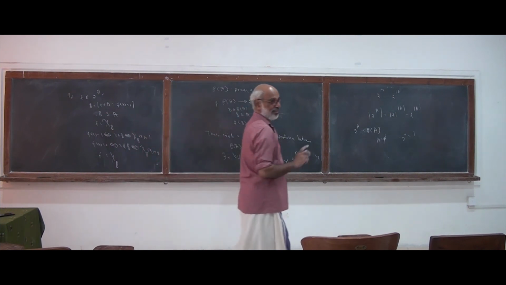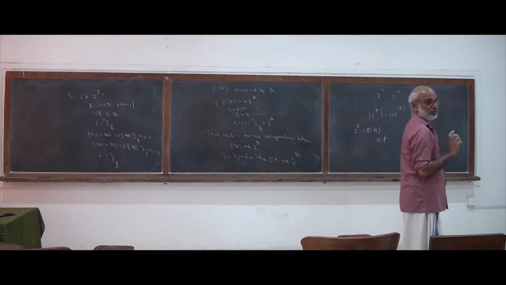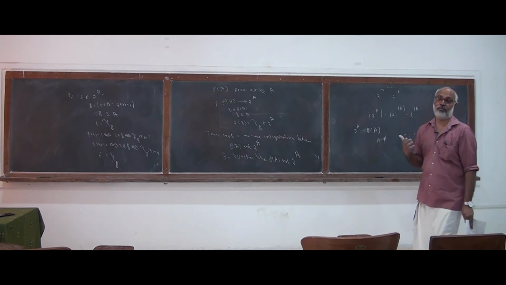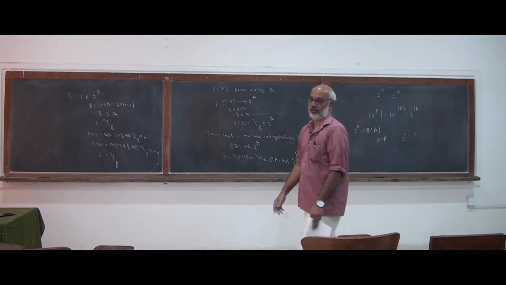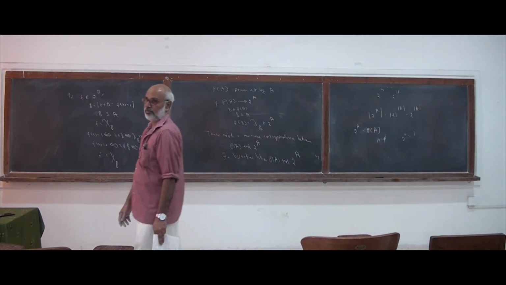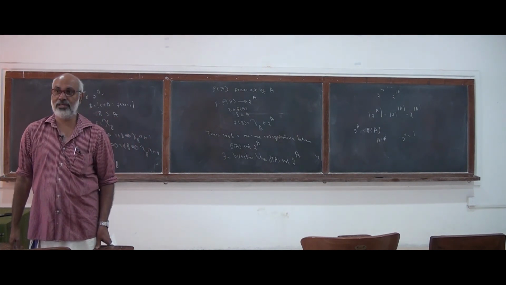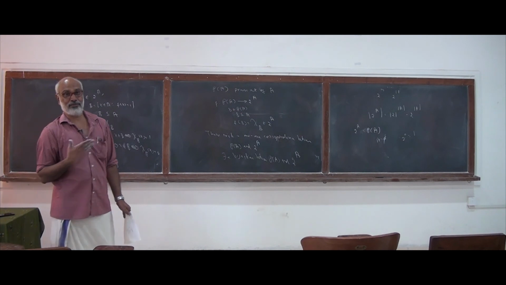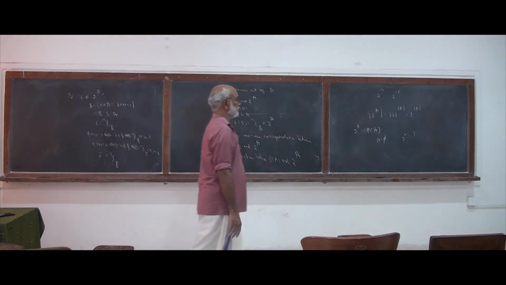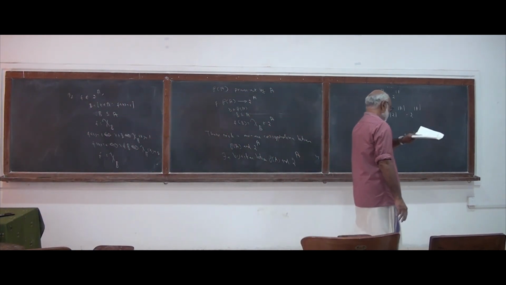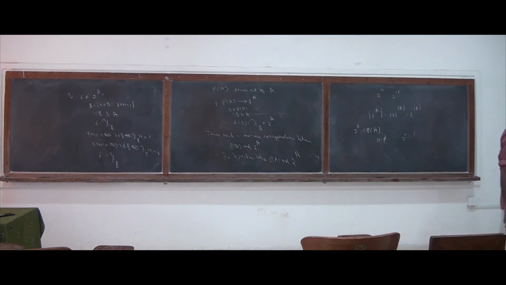This is a very crucial concept, and this is the basis for the concept of cardinality, by which we try to estimate the number of elements of infinite sets. Okay? Thank you.